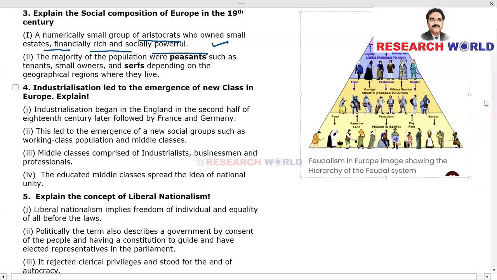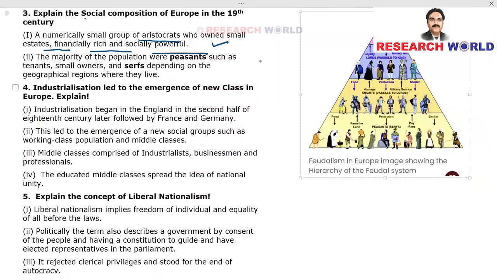Now we'll move on to the third question. Explain the social composition of Europe in the 19th century. Social composition. This is again an extension of question number 2.